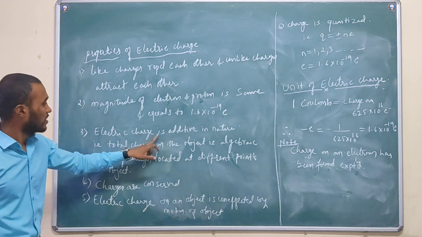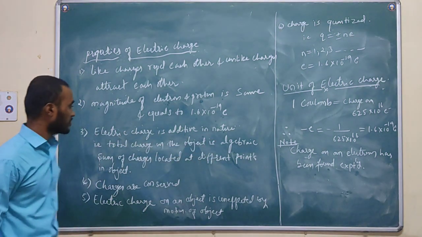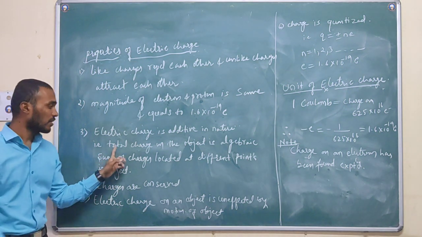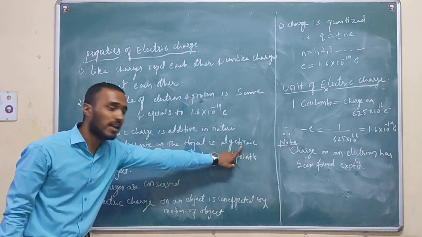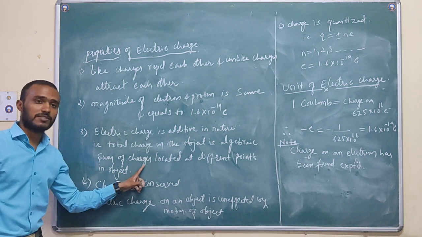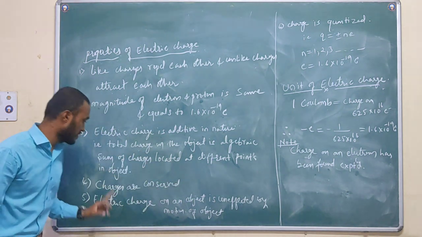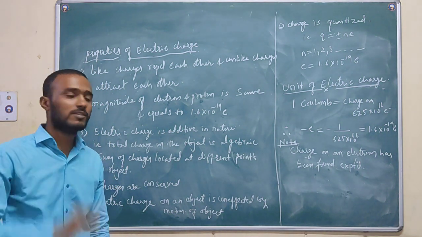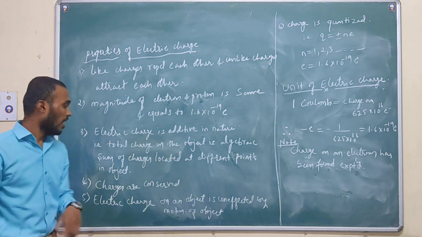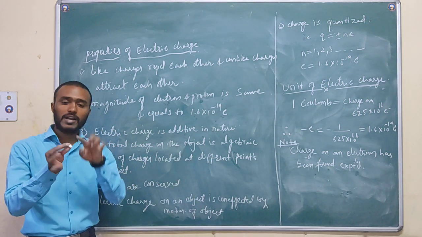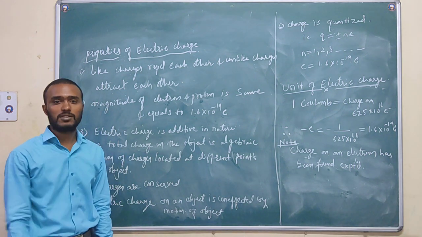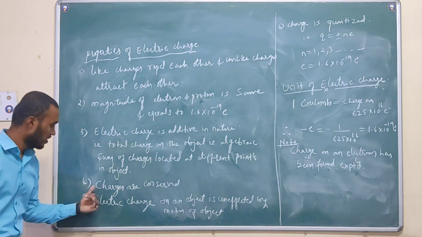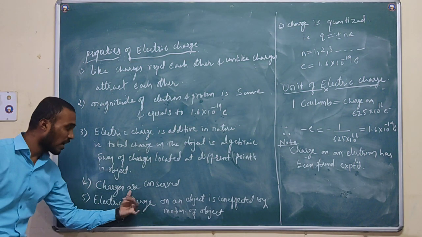Electric charge is additive in nature. We have already discussed it. Additive means the total charge on the object is the algebraic sum of the charges located at different points on the object. That is what additive in nature means. Next, charges are conserved.